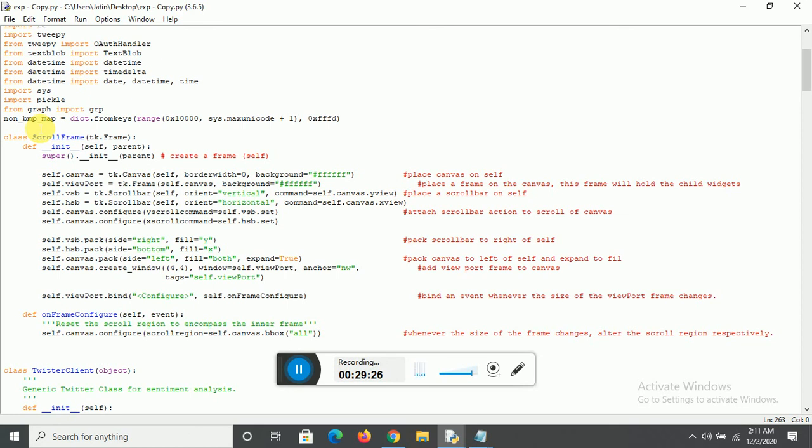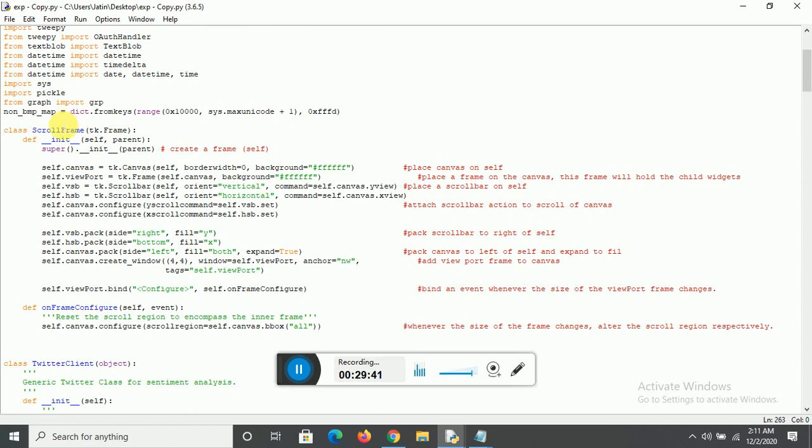The basic multilingual plane is also called plane zero. It contains most of the characters. But when we use emojis, they don't fall in that BMP. They are non-BMP characters. They are not in that basic multilingual plane. So for that, we use a dictionary to translate them to the character that can be processed.